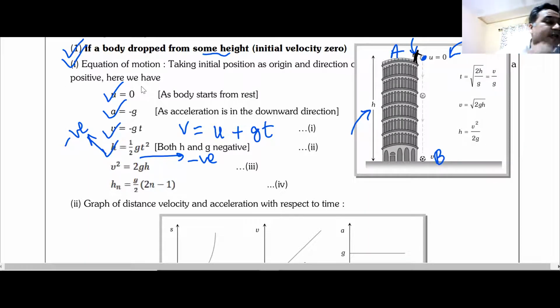No doubts. Okay. Then they have written equation number 3, v square is equal to u square plus 2as. Here u is 0, and g and h both are negative. Two negatives become a positive, so the equation becomes v square is equal to 2gh. The equation has become very short because the value of u, the initial velocity, is 0. Can I have some raised hands that we have understood this, sir?